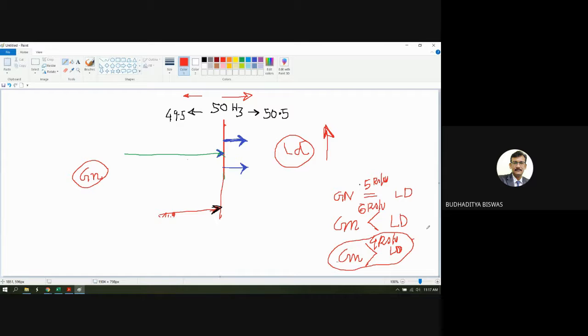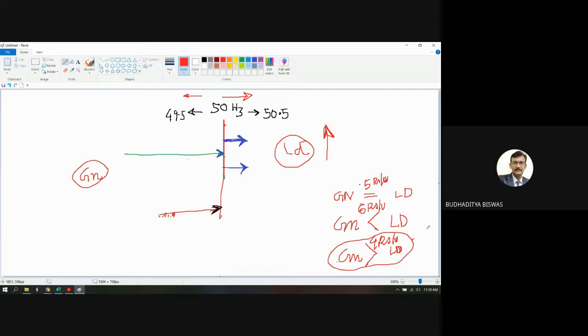Initially, that concept was not there. The concept was that as much as you generate, the grid had to buy this electric energy. So every power plant tried to generate as much as they could. But the problem was, as I shared, that sometimes the load demand increases or decreases. If the load demand is more than the generation, the frequency tends to decrease, and if the load demand is less than the generation, the frequency will increase. So when the load demand increases, we need to increase the generation, and when it decreases, we need to decrease the generation. Every power plant must obey this rule, but nobody obeys the rule until there is a fine. And this is actually the fine.